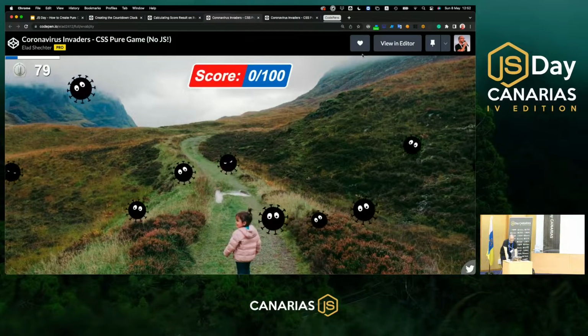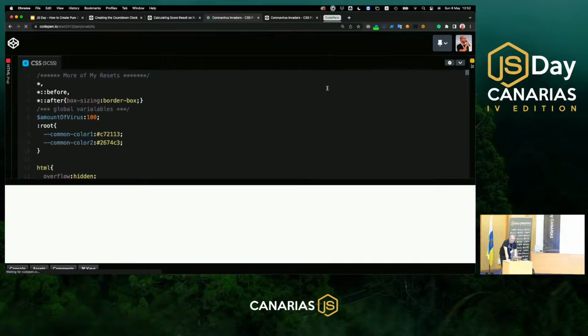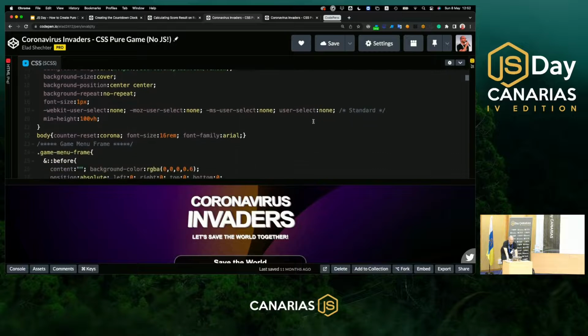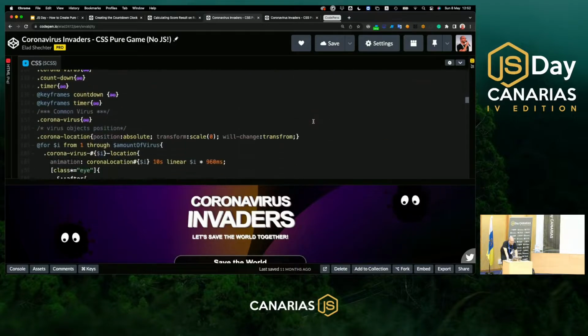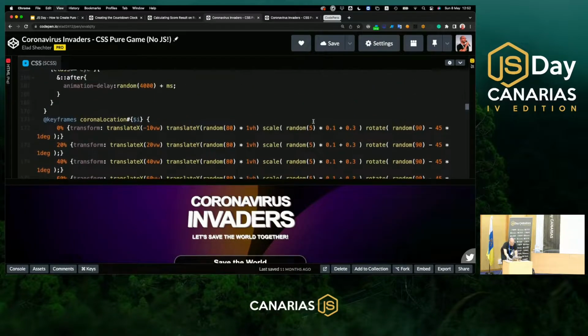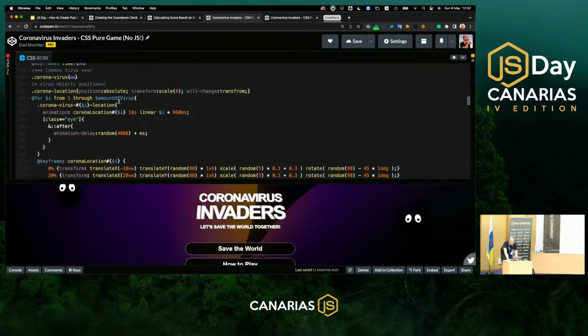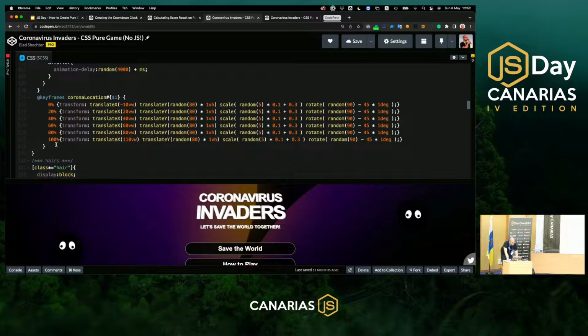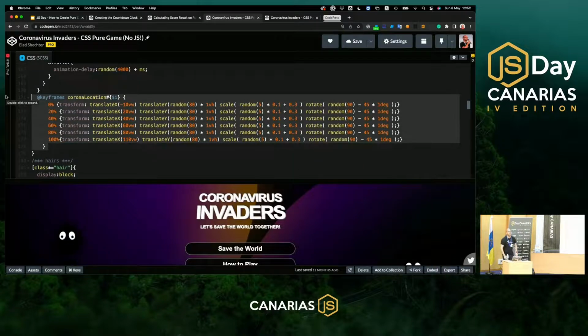Because it's a very important example, first I want to show you this in the real code of the game. And you need to understand, if I have different locations for every one of the viruses, I needed to create 100 different animations for every one of the viruses. And of course, because I didn't want to write them one by one, in SASS we have this special for loop. I can run this SASS for loop 100 iterations, and create this CSS animation dynamically.